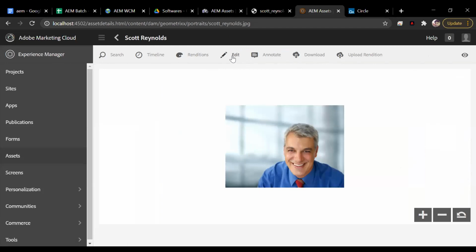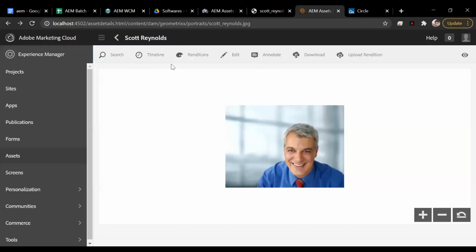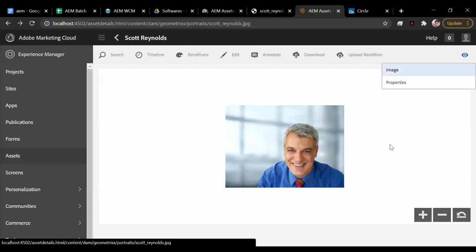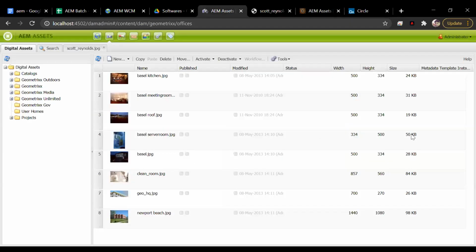You can edit it if you want to do rotation, etc. So there is a little bit more feature here as well. There are also views, to see how many people have viewed this image. So this is the DAM interface, which is there in the Classic UI. It is also there in the Touch UI. All right, so again, we go back.